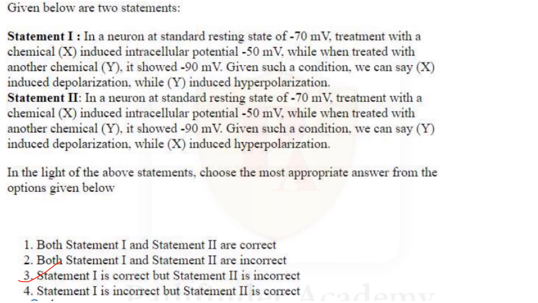And Y showed minus 90 mV. So it is causing the resting membrane potential to become more negative, that is from minus 70 mV to minus 90 mV. So it is hyperpolarization. So the answer here is statement 1 is correct, but statement 2 is incorrect. Answer is option 3.